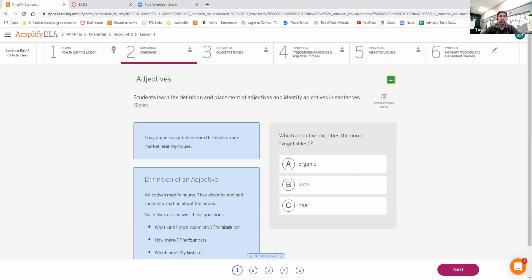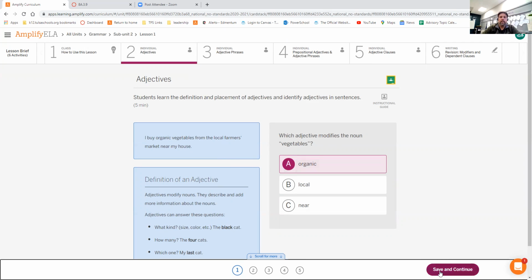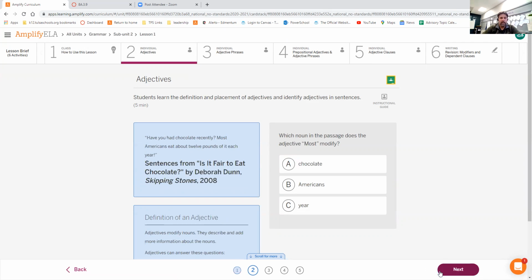So on slide 2, our first question is, I buy organic vegetables from the local farmer's market near my house. The adjectives that modify things here are both organic and local. The question is, what modifies vegetables? What kind of vegetables are they? Organic vegetables. Answer is A. Hit save and continue.